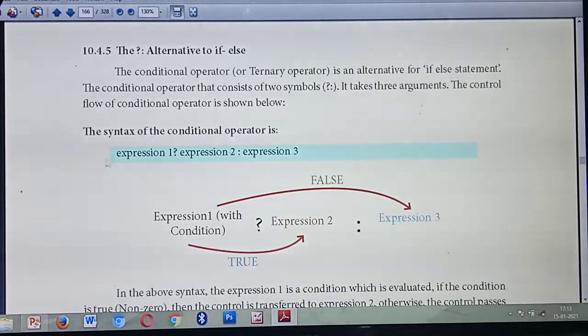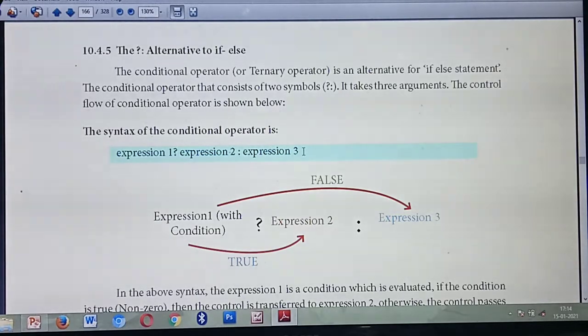So this is the syntax. Listen carefully. Already you have studied that the conditional operator has 2 symbols. First is expression 1. First, what you need to give? Expression 1. Then the symbol question mark. Understood? First expression, then question mark, then second expression, then the second symbol. What's the second symbol? Colon. Then the third expression. First expression, then question mark, then second expression, then colon, then third expression.